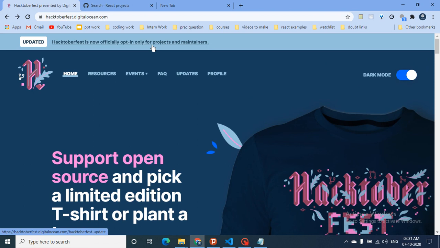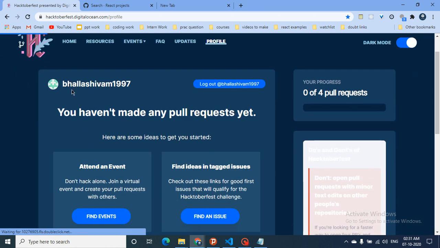So first we will understand how to actually log in. Go to Hacktoberfest by searching it on Google, and this website will pop up. Then you have to log in to this website using your GitHub account. If you haven't made a GitHub account, you can first make a GitHub account and then log in here, add your credentials, and when you're good to go, you can go to your profile.